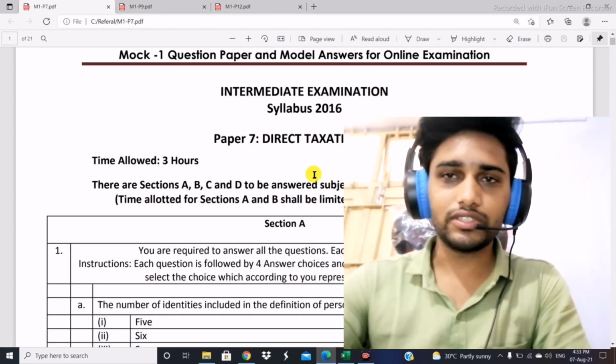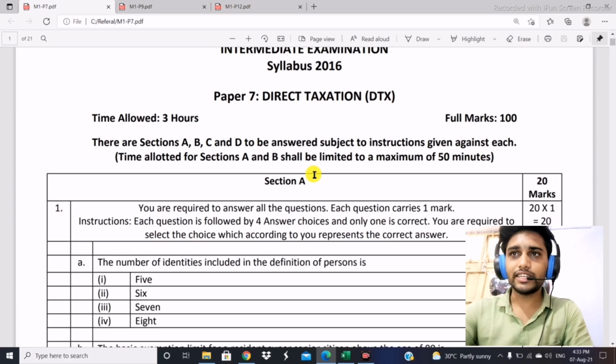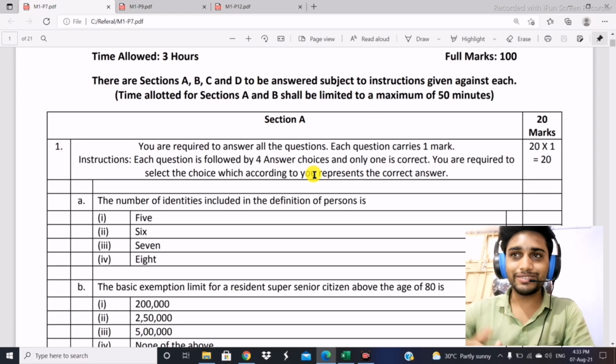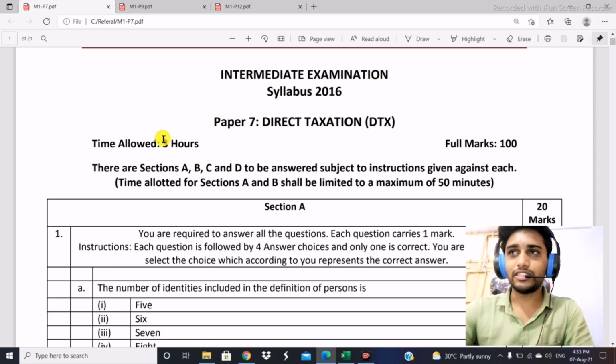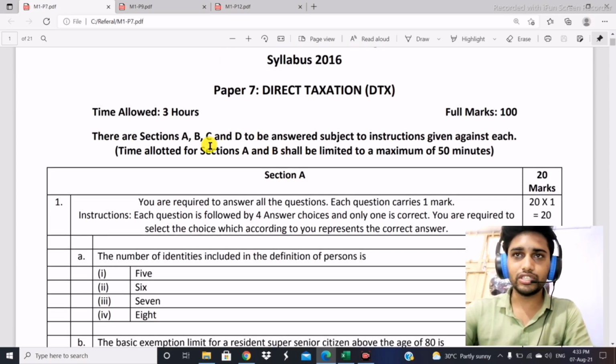So now let's start with the other paper patterns. First I have chosen direct tax, because it is my favorite subject. So let's start with that. First, it is paper number 7, time allowed 3 hours, 100 marks per paper. There are sections A, B, C and D to be answered subject to the instructions given against each.